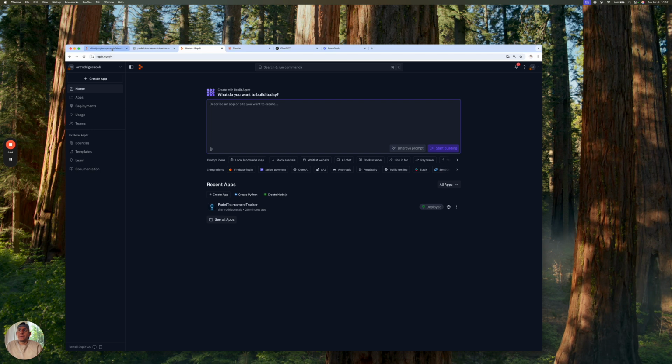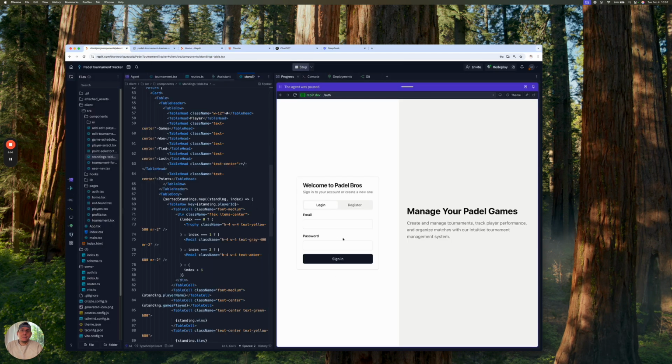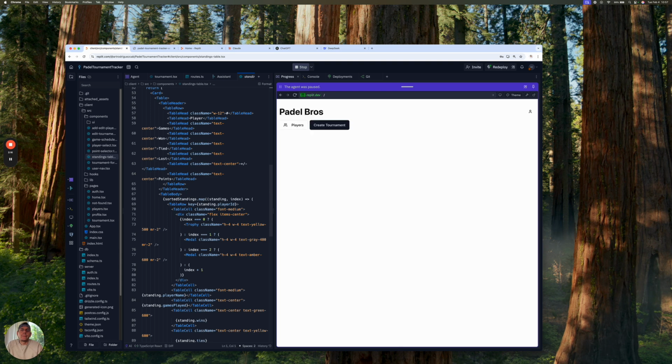Let me just demo really quick this app that I built. I also told it, can you just go ahead and add security for my authentication? And it went ahead and did it, right? So let me go ahead and log in. As you can see here, this is the homepage. It's very simple. It's just kind of like an MVP.